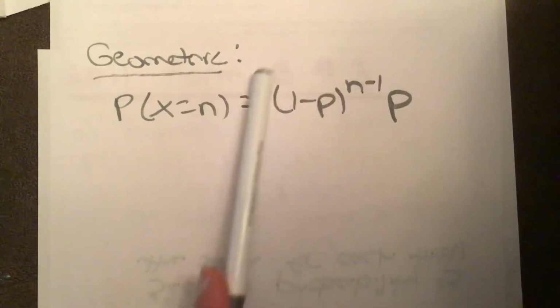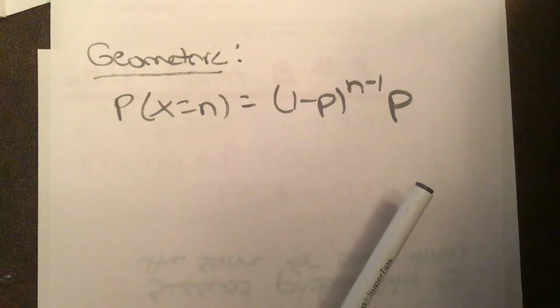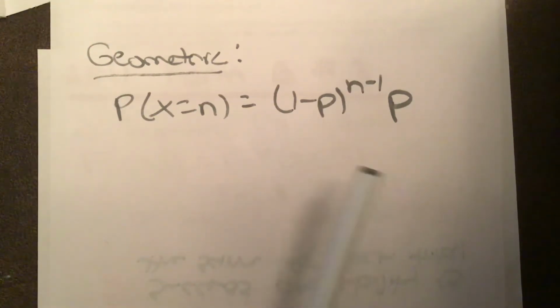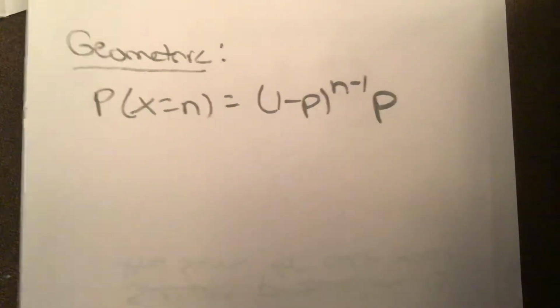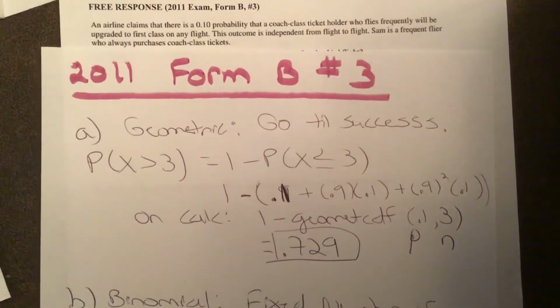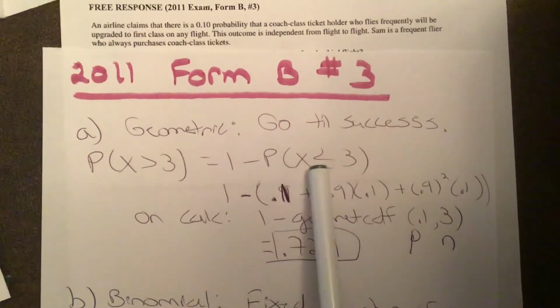Remember, this is really just the multiplication rule. So if the formula makes it seem more confusing to you, then feel free to just ignore it and think about it. As far as writing out the formula for this, which remember, if it's a free response, you're going to need to write out the formula, and we know we're only going to have free response questions this year. So less than or equal to 3.